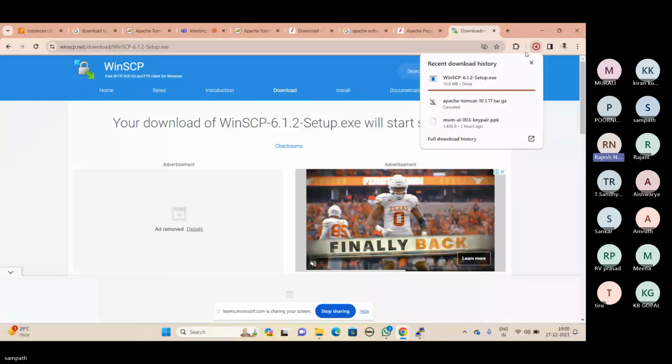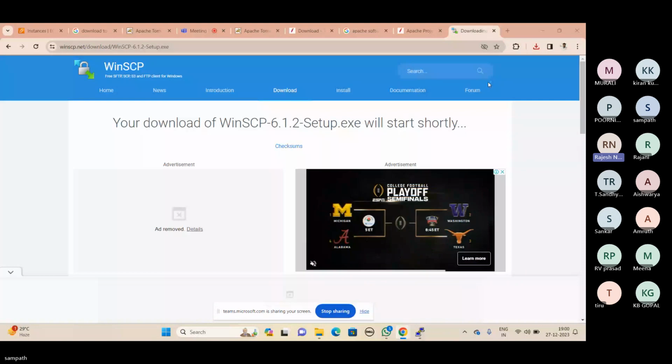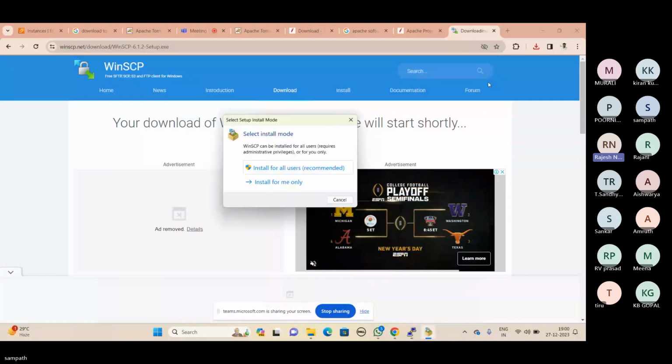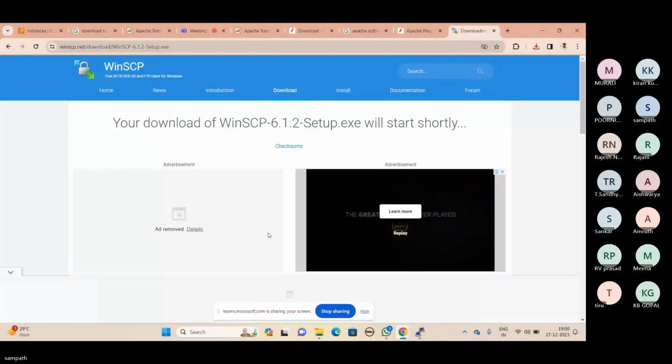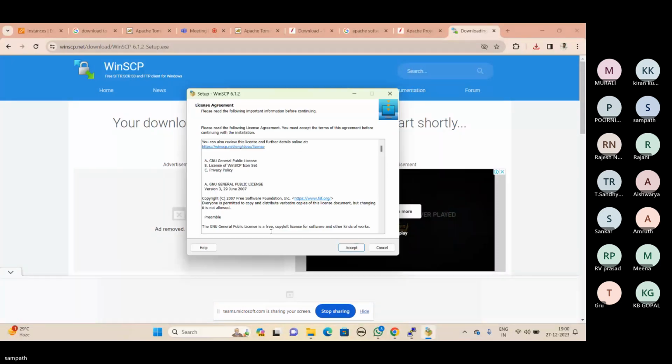Once the software is downloaded, can you please double click and install it on the PC? Install for all users is recommended.